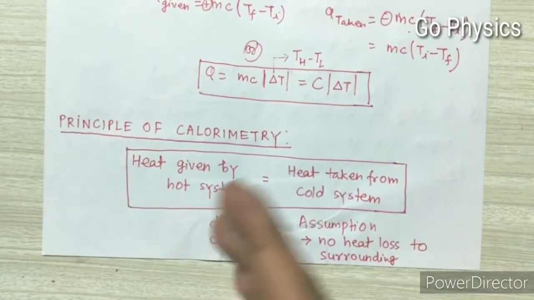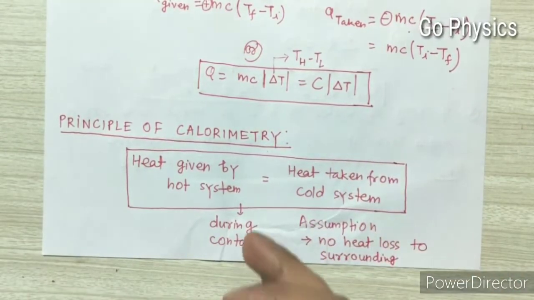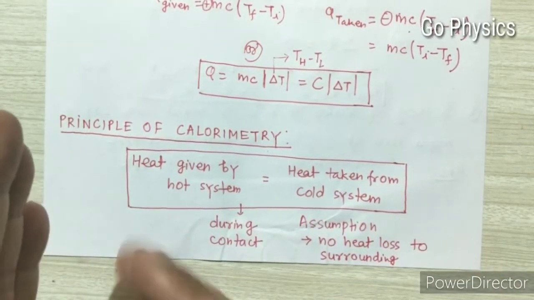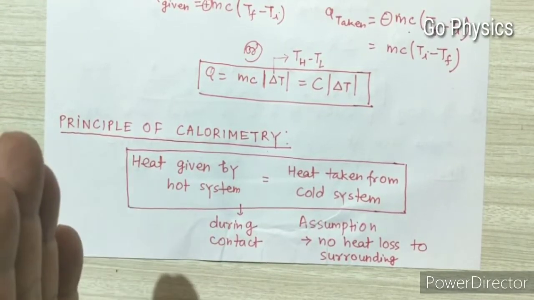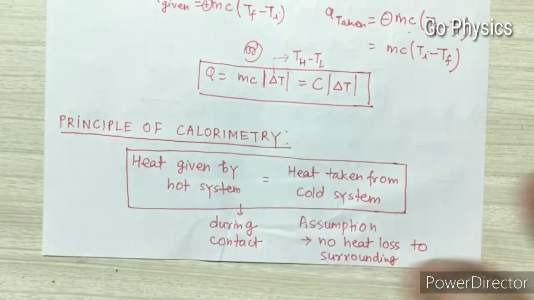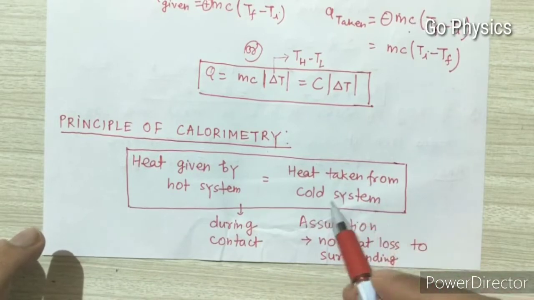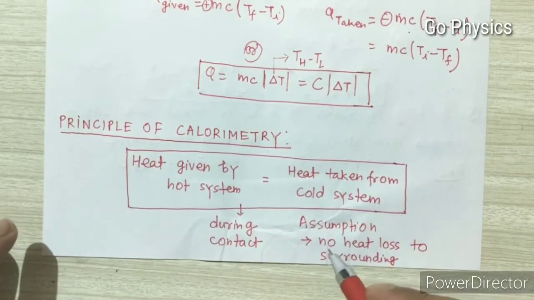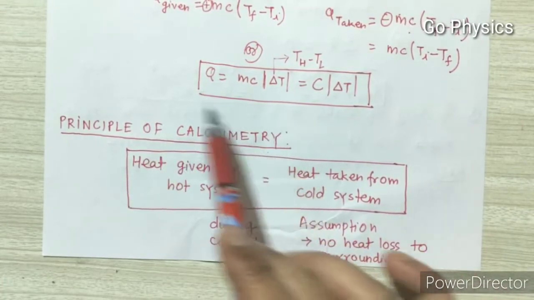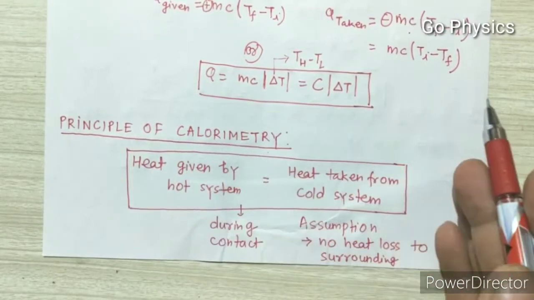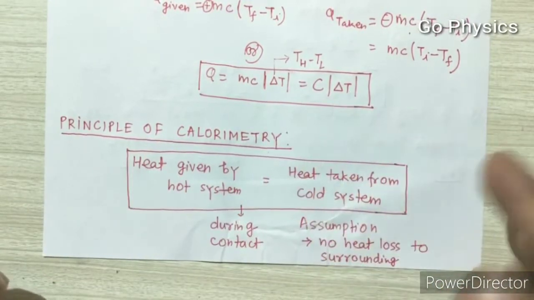Now we will see the principle of calorimetry. According to this principle, during contact, when a hot body is in contact with a cold body, heat transfer takes place from the hotter body to the colder body. Heat given by the hot system is equal to the heat taken by the cold system. One assumption here is that there is no heat loss to the surrounding. This principle of calorimetry is based on the law of conservation of energy, and the other name of the principle of calorimetry is the method of mixture.